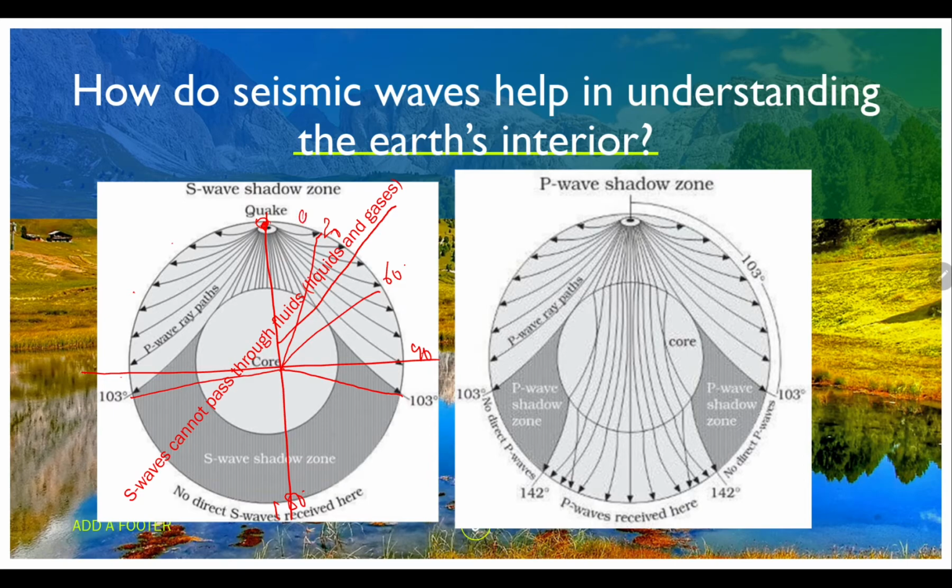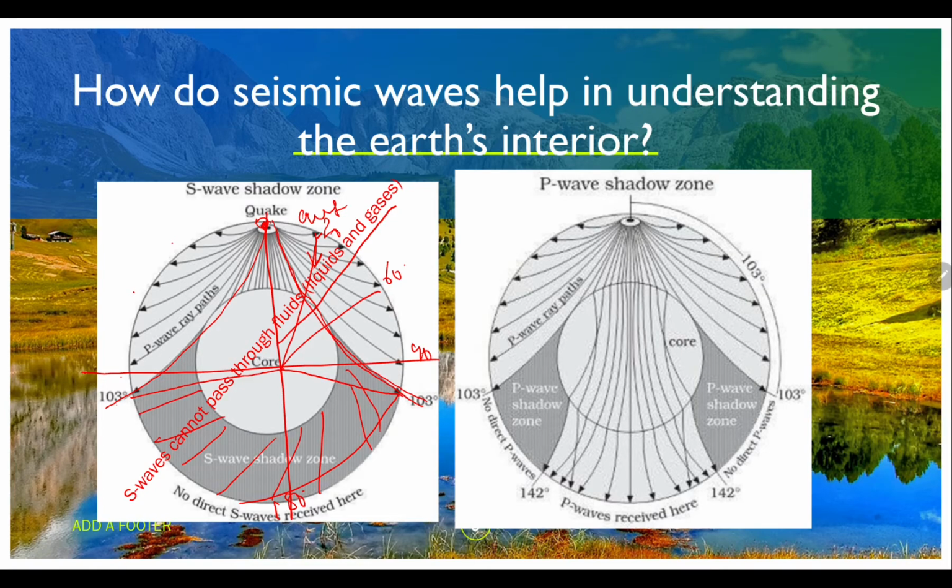You have the crust which is solid, below the crust the mantle which is solid, and then the outer core. They will not travel through this, they will deflect in this direction, they will stop at this point. Whenever they travel, they will stop at 103 degree. Beyond 103 degree, you can't see the S waves. That's why it is called the S wave shadow zone.